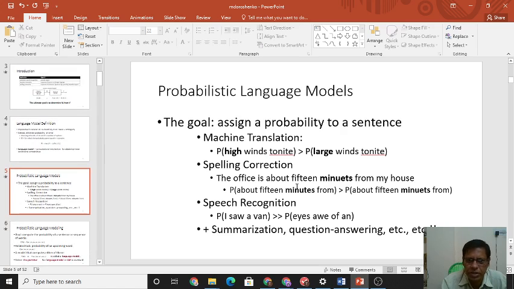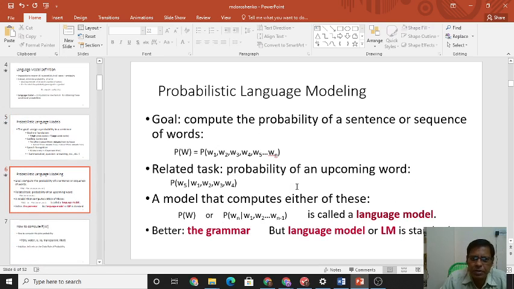The goal is to assign a probability to a sentence, for machine translation, spelling correction, speech recognition, summarization, question answering, or audio input. The goal of probabilistic language modeling is to compute the probability of a sentence or sequence of words, that is, the probability of words 1, 2, 3, 4 up to n. A related task is the probability of an upcoming word, for example the probability of word 5 given words 1 to 4.